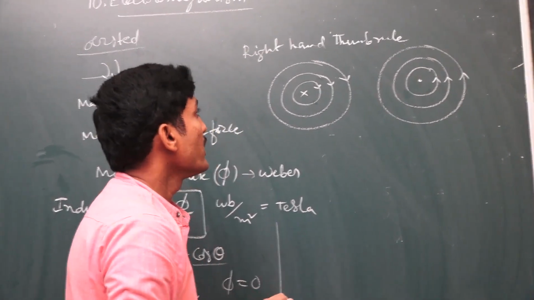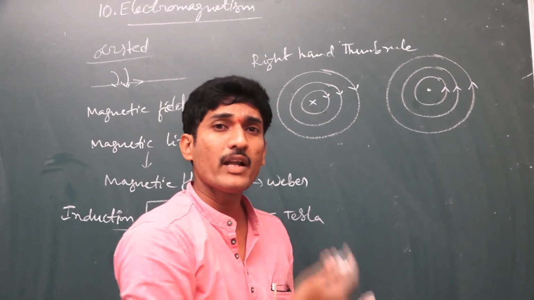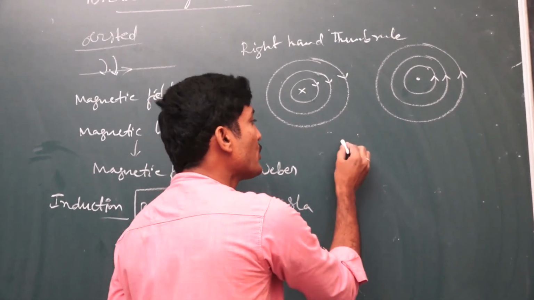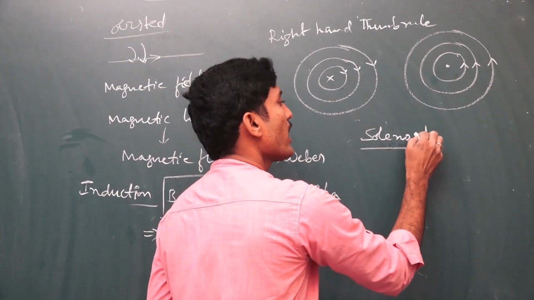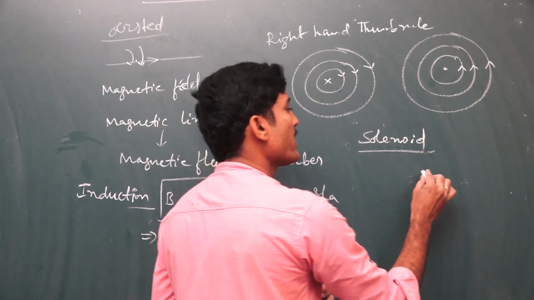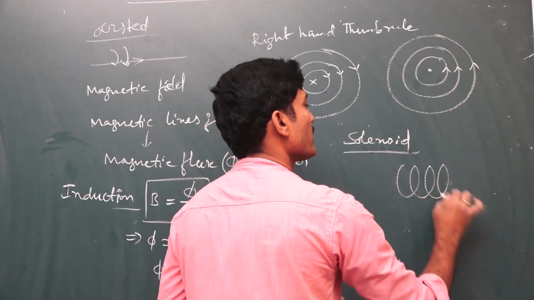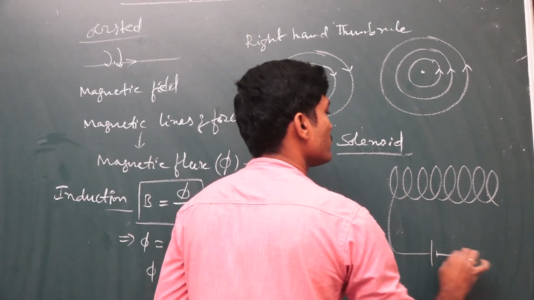Next, there is the magnetic field due to a circular coil, and the magnetic field due to a solenoid, which is very important. A solenoid is a closely packed helix, like a spring. This acts like a bar magnet.